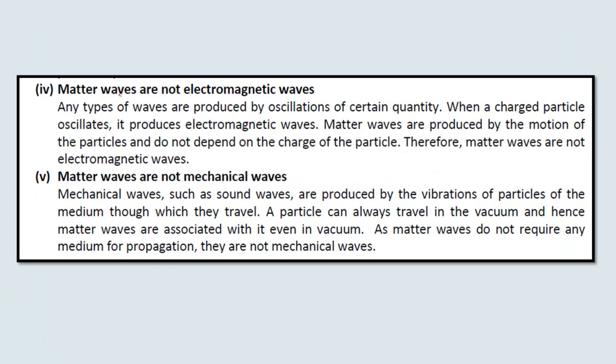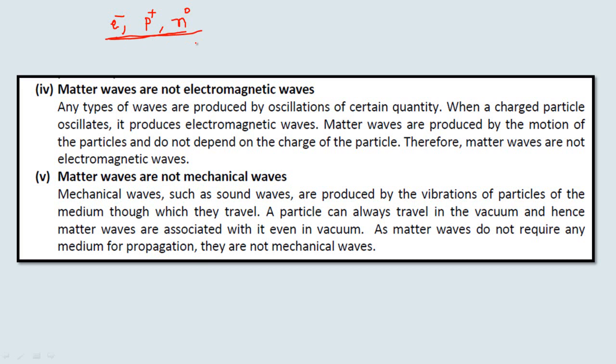Then these matter waves are not electromagnetic waves. These matter waves are associated with particles in motion such as electron. De Broglie waves are associated with particles such as proton, and with neutron, and so on. If you look at the charges of these particles, the electron is a negatively charged particle, the proton is a positively charged particle, and the neutron is a neutral particle. So in all the cases de Broglie waves exist. It means that de Broglie waves are independent of the charge of the particle.